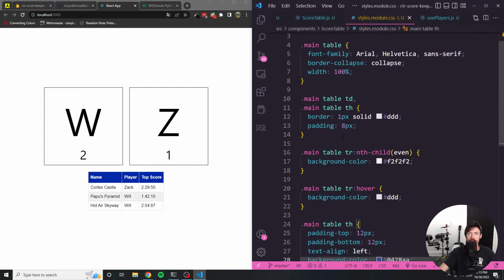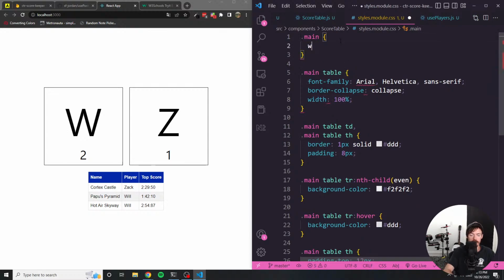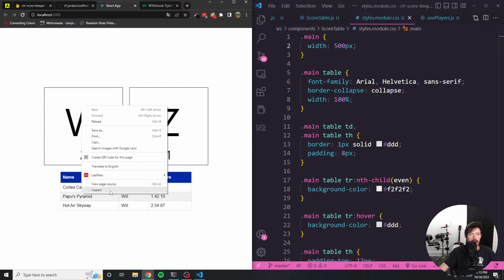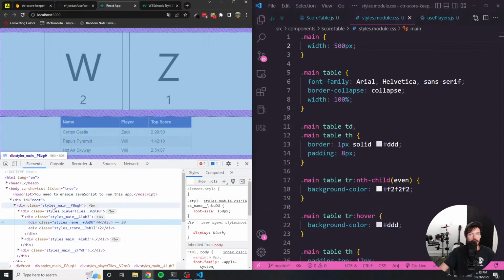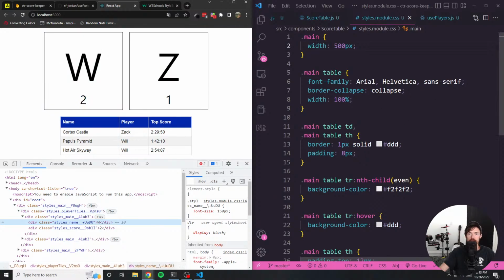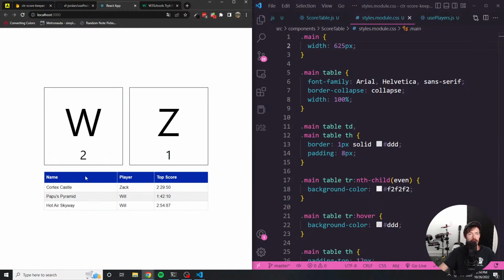The width says 100%, but we need to change the width here. So let's do 500 pixels. I want it to be the same width as these tiles, which if we look here, it's 625. I think just having that uniformity would be really nice.